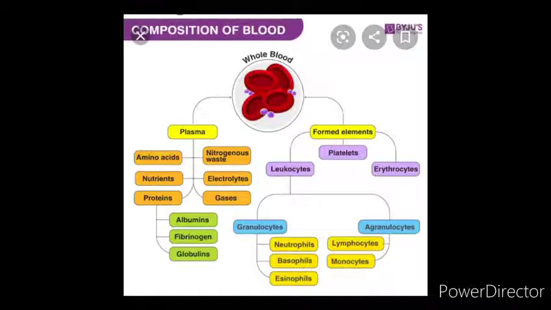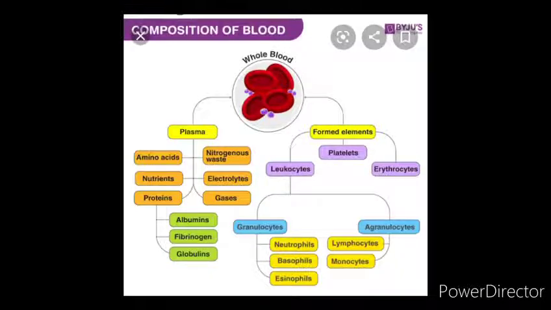Students, this blood consists of two components. One is plasma and the other is the blood cells, which we are going to discuss in detail later. The blood plasma forms about 55% of blood, while blood cells form about 45% of blood. And an adult contains about 5 liters of blood.